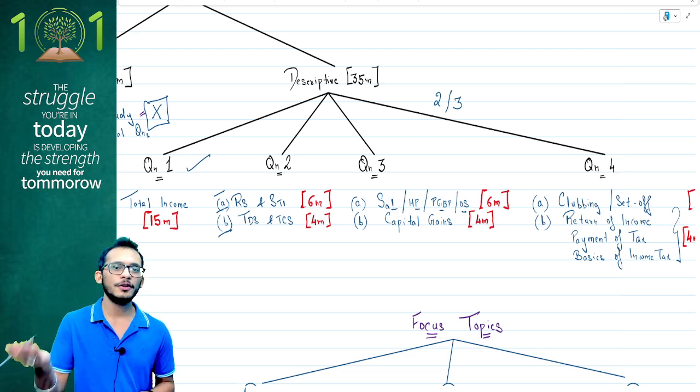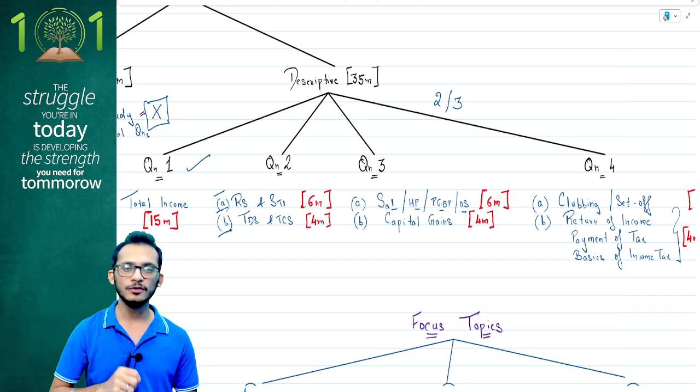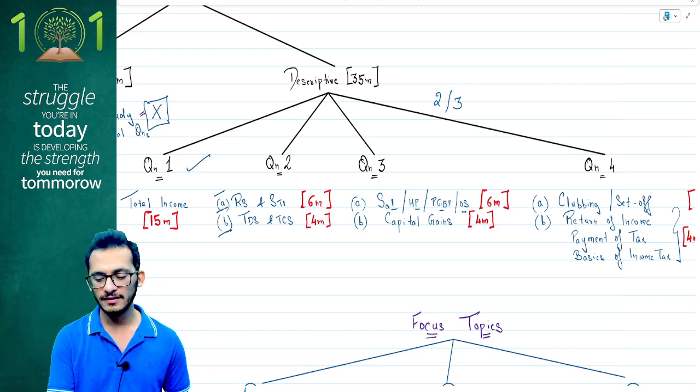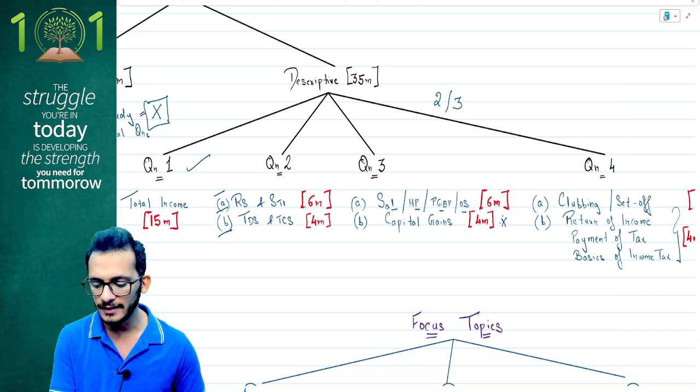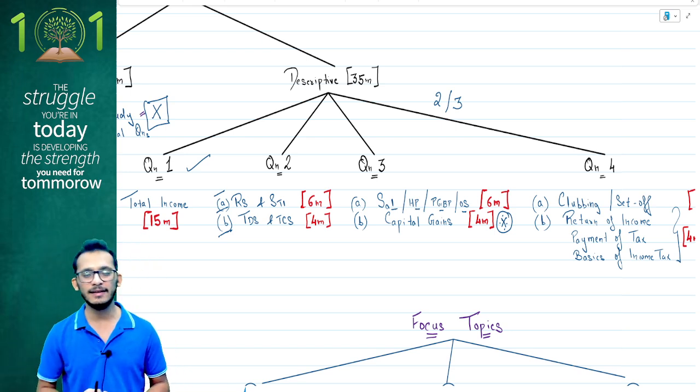Please ensure that you cover all the heads of income. And for this, what do you have to prepare? All your book back questions where you have these individual questions of that head. Those are the questions you will have to prepare for getting the 6 mark question. The next 4 marks is the extremely important one, which is your capital gains. A short 4 mark question will come for capital gains perspective. That is what has been happening in ICA.